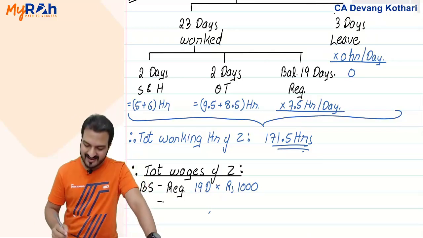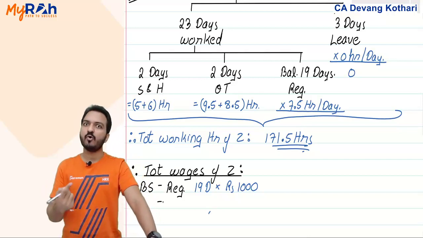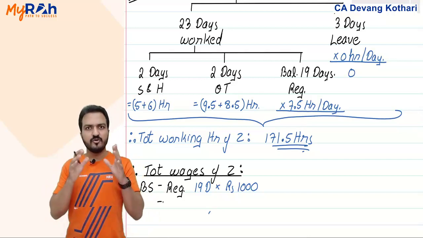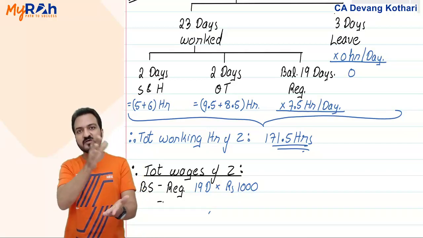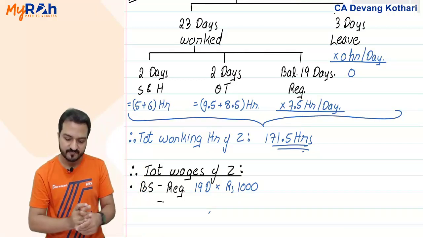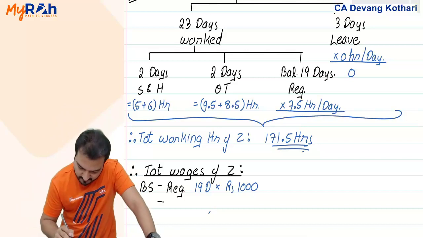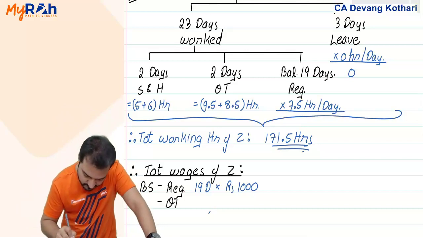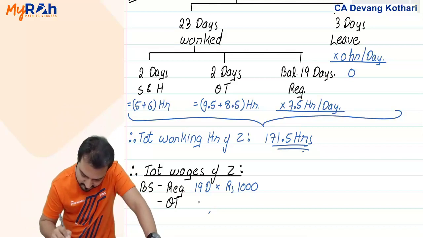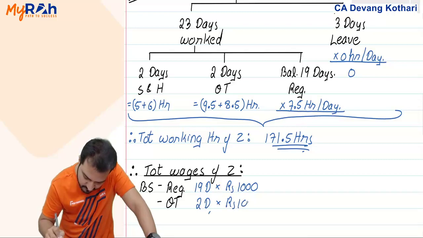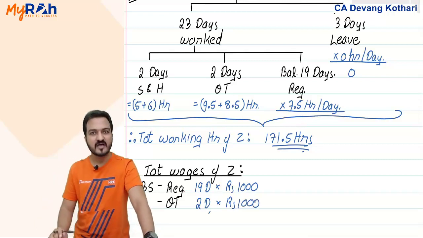he will also get basic salary during the overtime days. Naturally, during overtime days, basic salary he will definitely get, plus he will get overtime salary also. So during the overtime days, he will get regular salary. 2 days of overtime, 1000 rupees regular salary he will get.